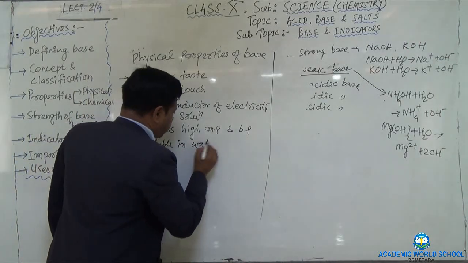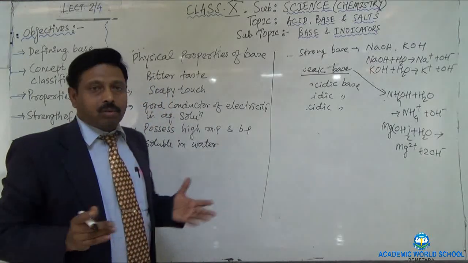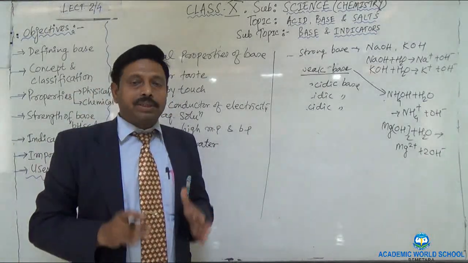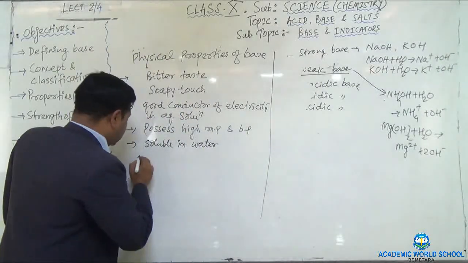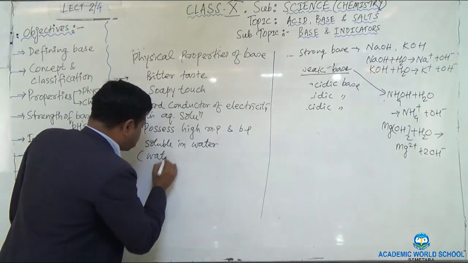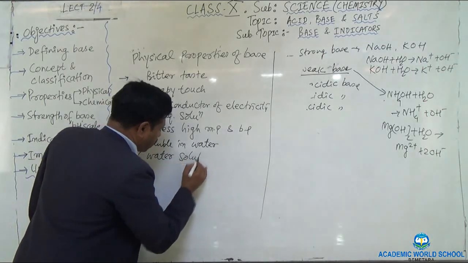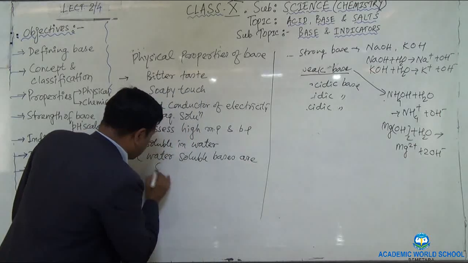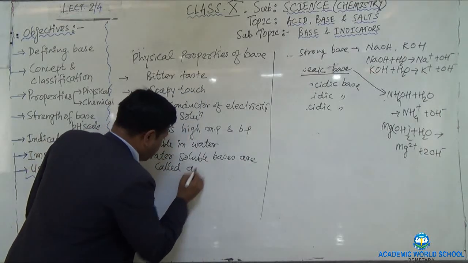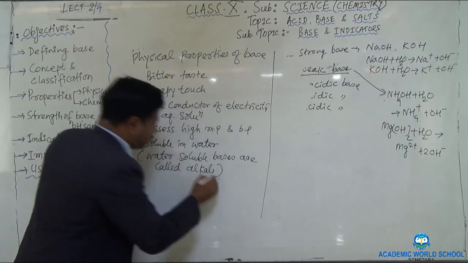But here one thing you remember, that all bases are not water soluble. The bases which are water soluble are known as alkali. I am writing it here. Water soluble bases are called alkali. So do remember this. Okay?